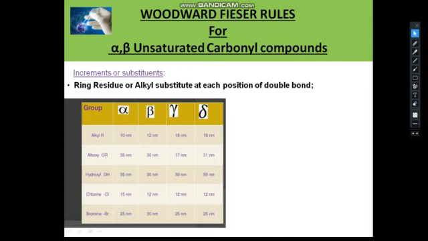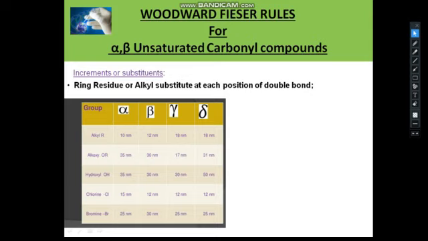Also, auxochromes such as OH, OR and Cl attached at the alpha, beta, gamma and delta positions of the double bond give different values. For example, for OR, the values are alpha 35, beta 30, gamma 17, and delta 31.